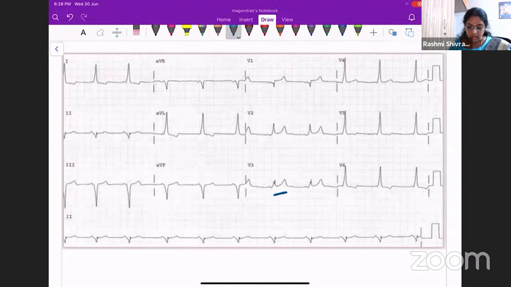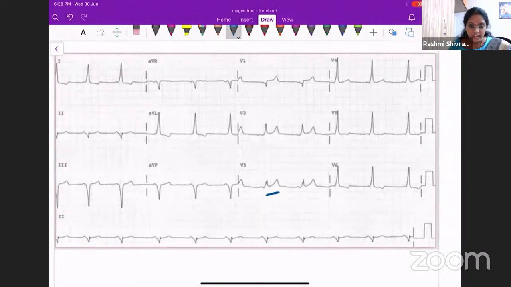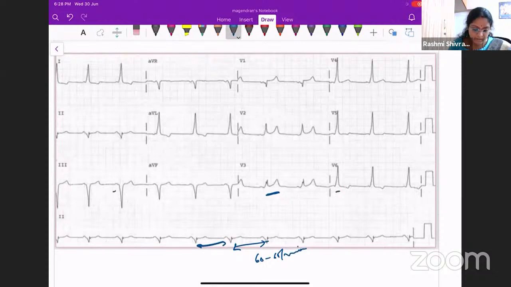Okay, so let us now look at the ECG normally. You will see that the rate is around 60 to 65 beats per minute. It is regular. RR intervals are regular. How about the QRS complex? You can see that there is a P wave. P waves are there. It is a normal sinus rhythm.